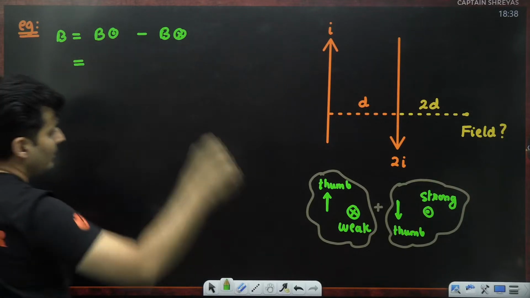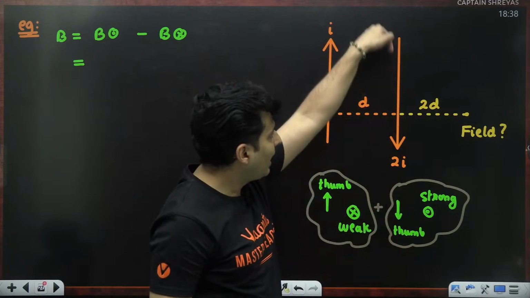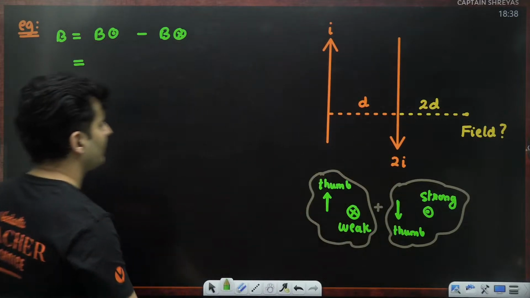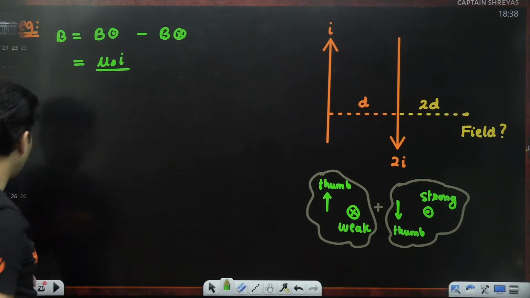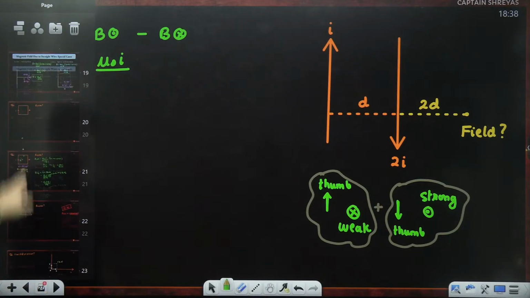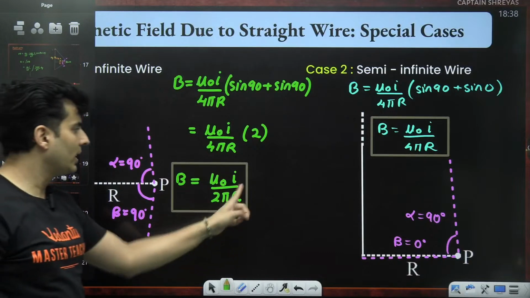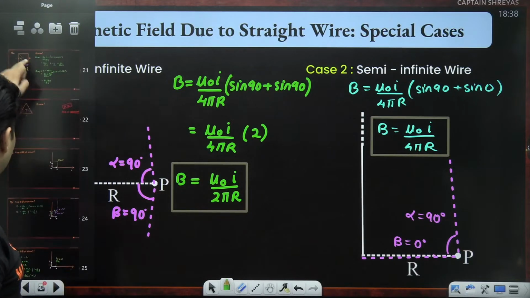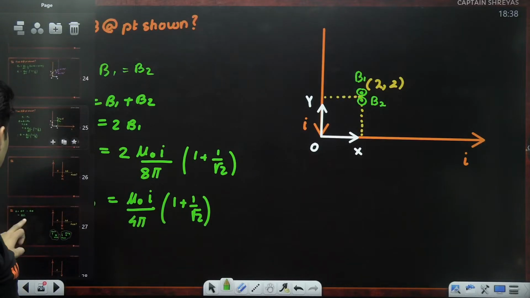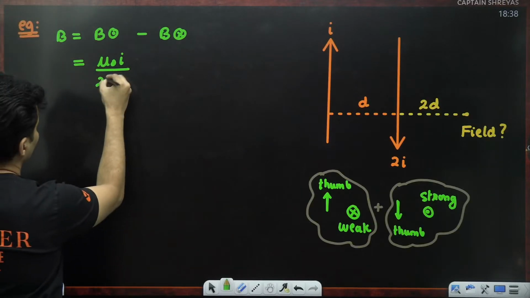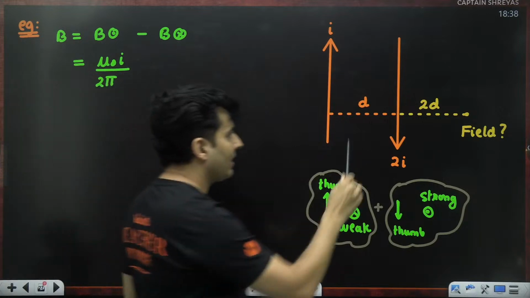The magnetic field which is coming towards you is due to the wire carrying current downwards. So the formula for a long wire is mu naught I divided by 2 pi r. If you forgot, here it is, mu naught I divided by 2 pi r. Okay, perfect. So what is r? R is the distance.